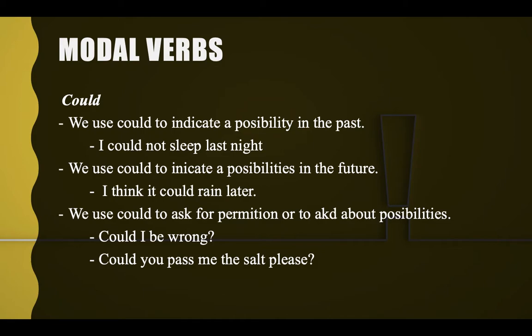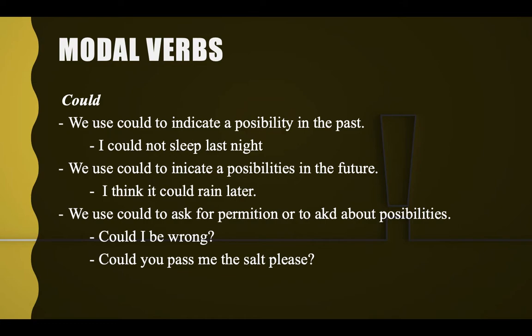Next, we are going to see the modal verbs could and should. First, with could, we know that we use could to indicate a possibility in the past. For example, I could not sleep last night. And then we can use it to indicate a possibility in the future. I think it could rain later. It is something that is going to happen or could happen in the future. We don't know for certain yet.